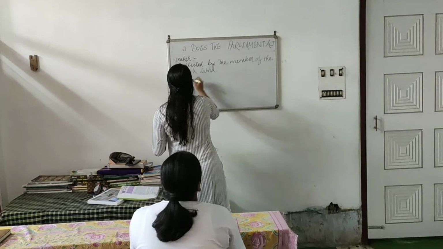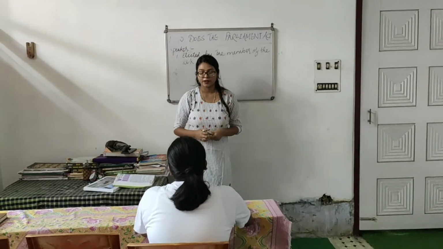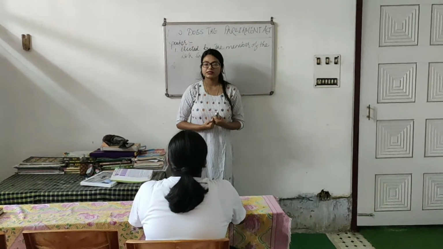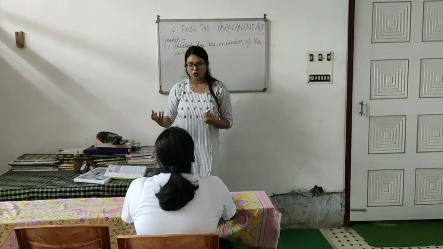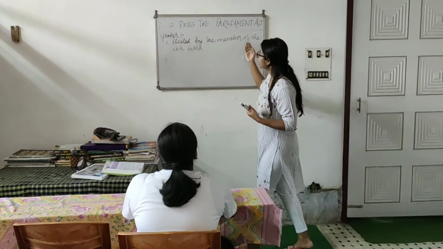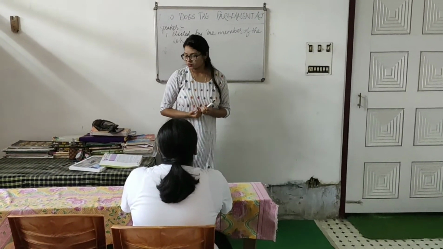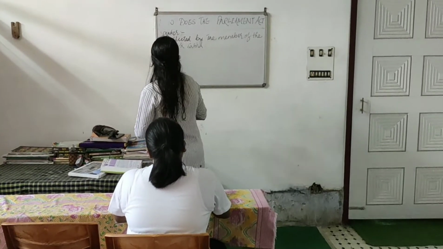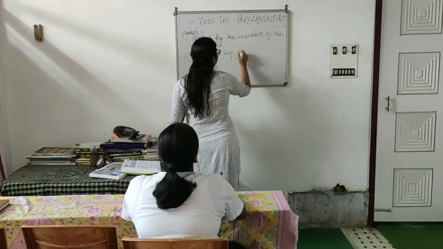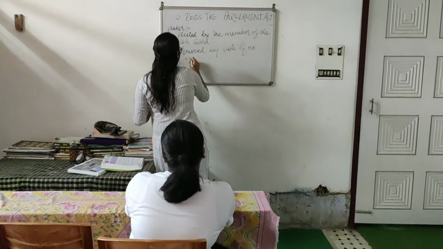And secondly, what is the second point? He can be removed. How can he be removed? By a vote of no confidence. Suppose the speaker fails to perform his duties, his functions, his role in the parliament, then he can be removed. He is elected by these members and he can be removed by the members of the Lok Sabha by a vote of no confidence.